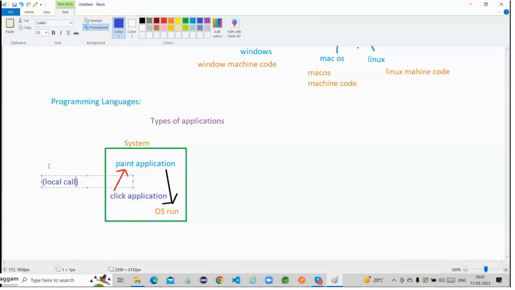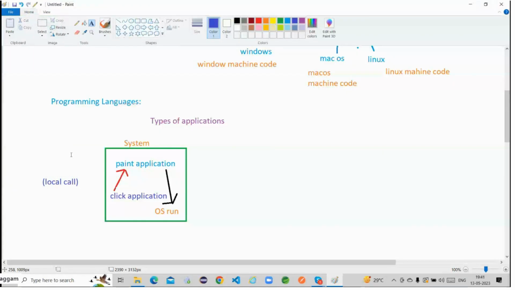Now come on, be careful. In order to execute my paint application in my machine, is the networking concept required or not required, guys? Is networking required in order to execute my paint application? No, sir. No, right? Even though my system is not connected to any network, any internet,